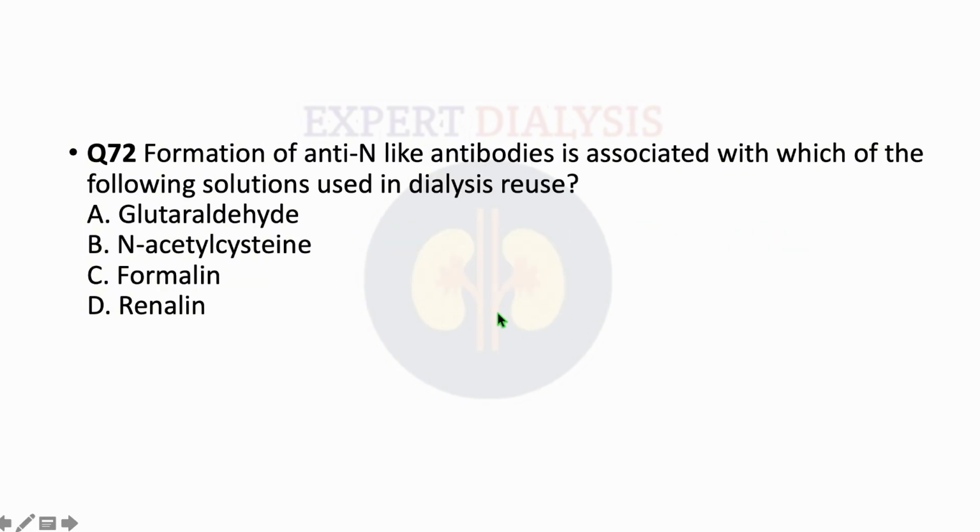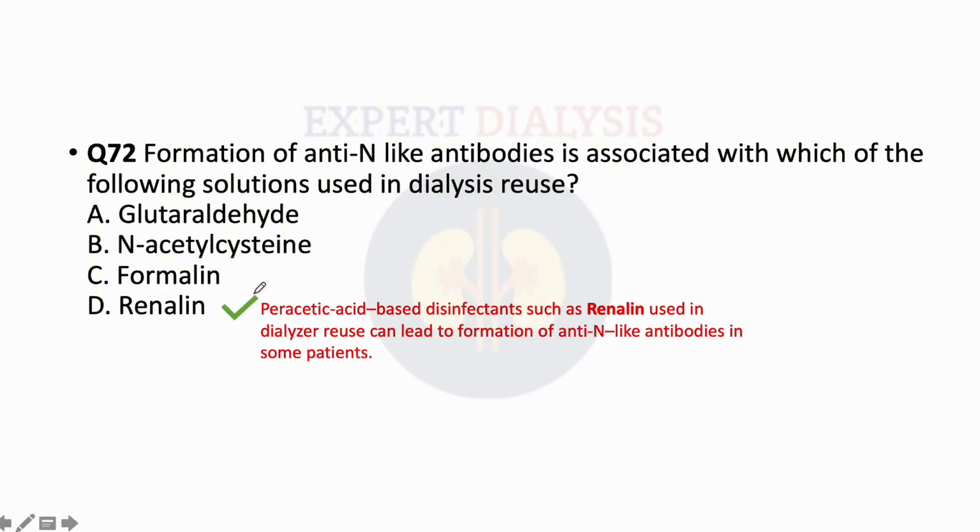Moving ahead, the second question says formation of anti-N antibodies is associated with which of the following solution used in dialysis reuse? So option A is glutaraldehyde, option B is acetylcysteine, option C is formalin, and option D is renalin. So the right answer is renalin.